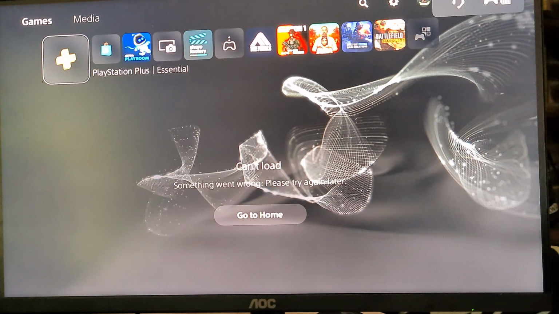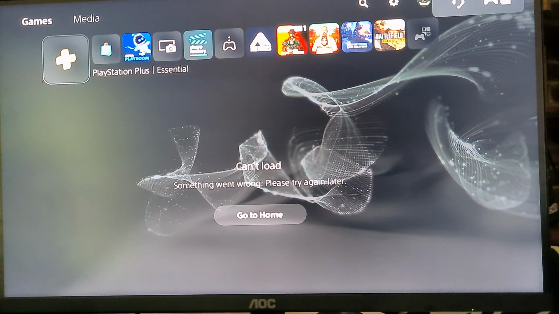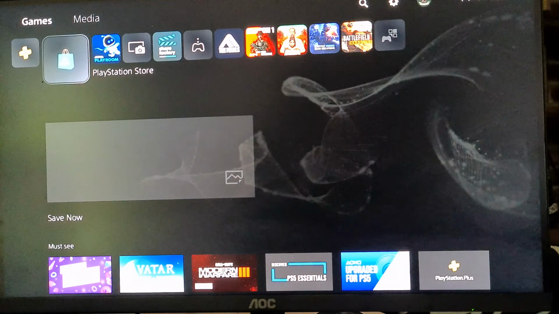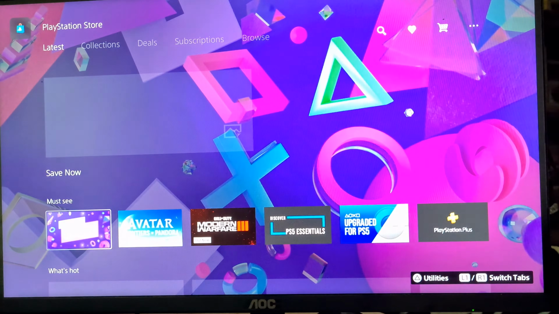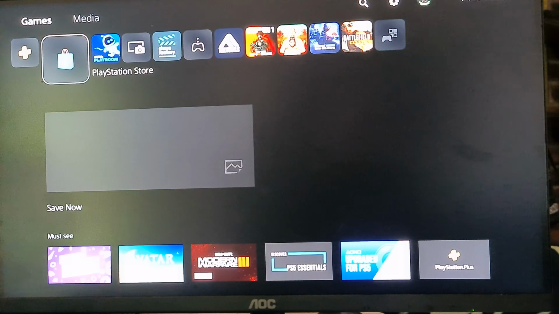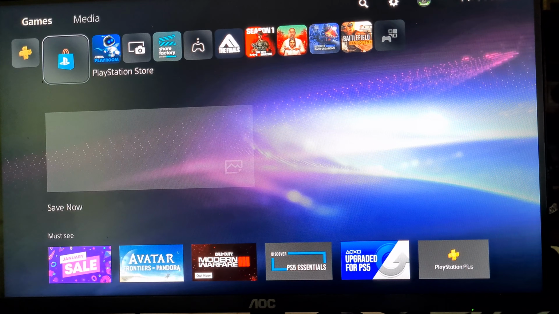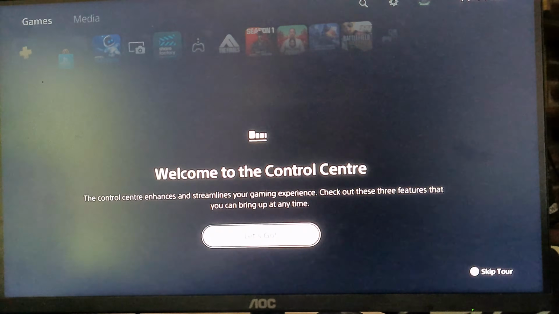And if you're getting something like this, can't load and corrupt photos, that means your database is corrupt. So you'll need to turn off your Sony.